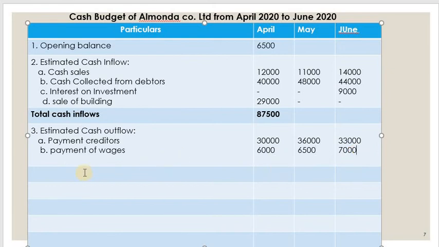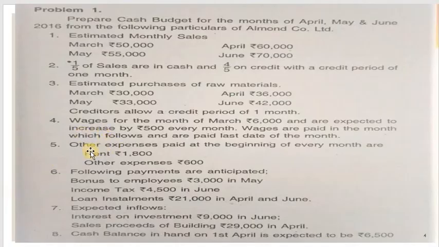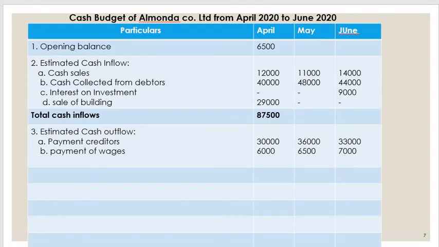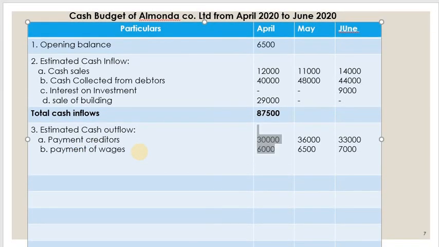So let's go to the problem and see what the other expenses are. Other expenses paid at the beginning are rent, other expenses, then there is bonus, then income tax, then a loan installment. Let us write all these amounts here once again. First one, payment of rent.